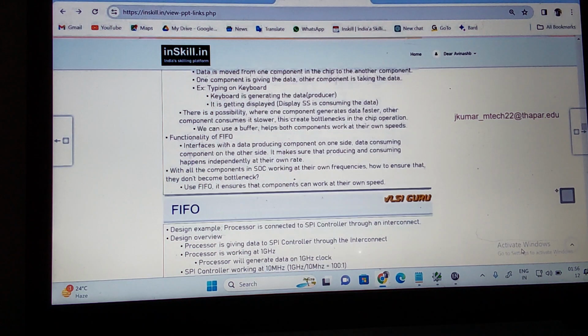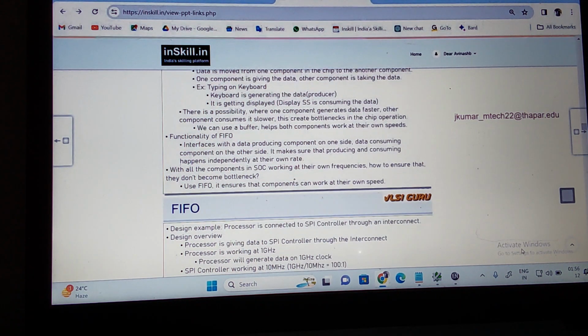What is the functionality of the FIFO? I said that it is an interface between two components. It is an interface between the data producing component on one side and the data consuming component on the other side.